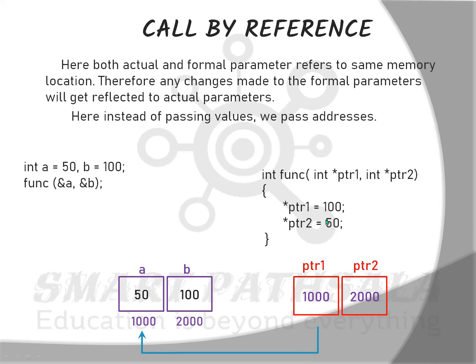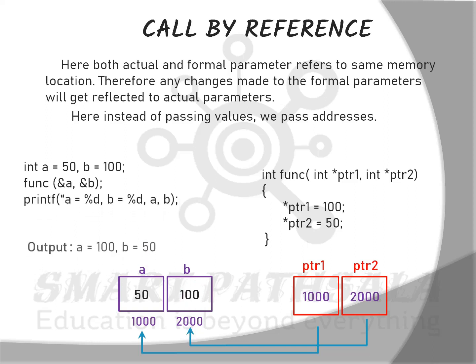Here inside the function we have changed the value of star ptr1 to 100. Now this 100 will be stored inside A, and in the same way we have stored 50 through ptr2, so the value of B will change to 50. Now if we print the values of A and B, we'll get the output as A equal to 100 and B equal to 50. So this is the major difference between call by value and call by reference. In call by value we are accessing the values, and in call by reference we are accessing through the address.